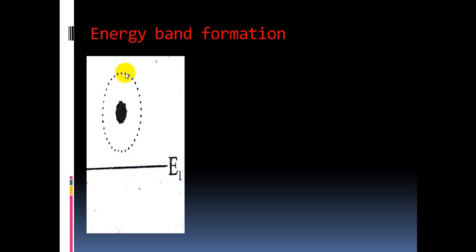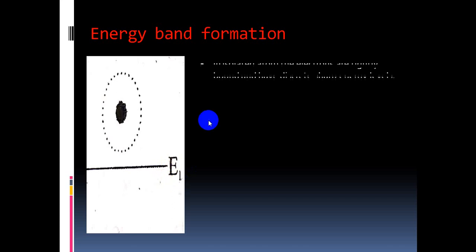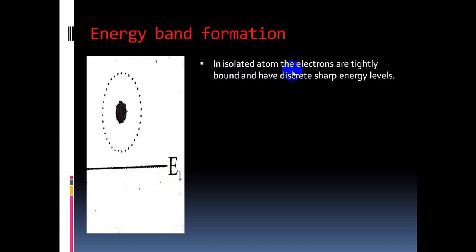So this is an isolated atom. At the center of the atom it is called the nucleus. Around the nucleus the electrons are moving in certain orbits. This is the orbit of this atom. This orbit is also called energy level, which is labeled as E1. Clear? So in an isolated atom the electrons are tightly bound.